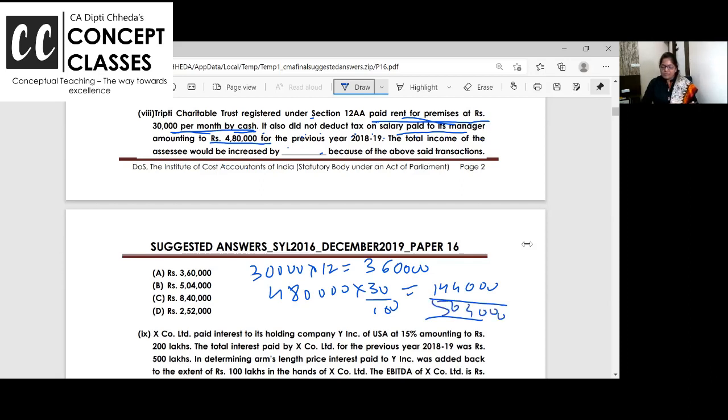5,04,000. I know this is also looking like correct, but it's not correct because 2 of the expenditures are disallowed. Any payment in India without TDS, 30% is disallowed. Any payment outside India without TDS, 100% is disallowed.